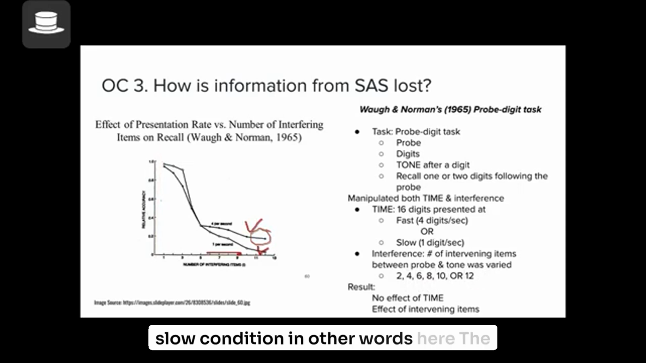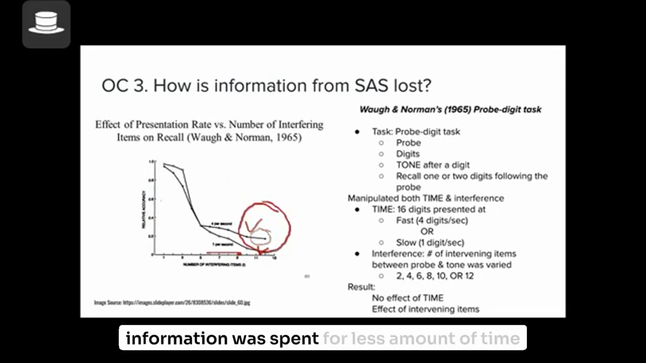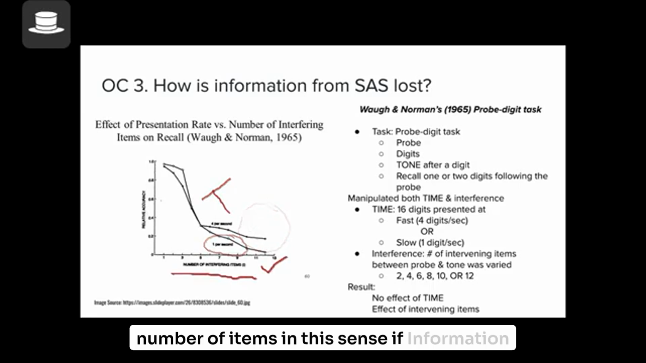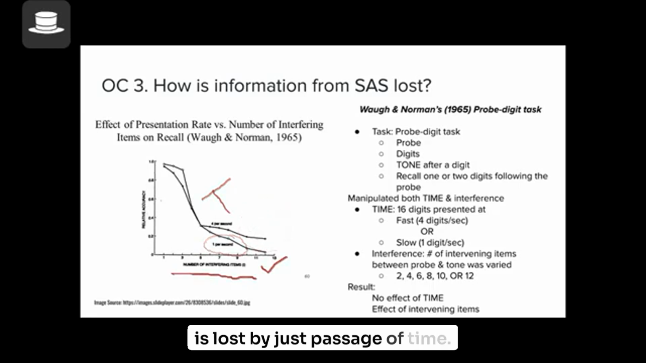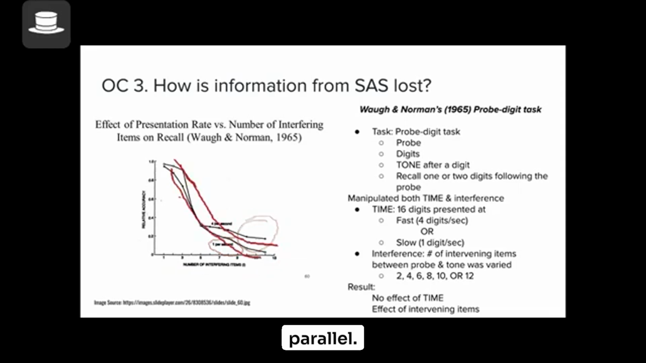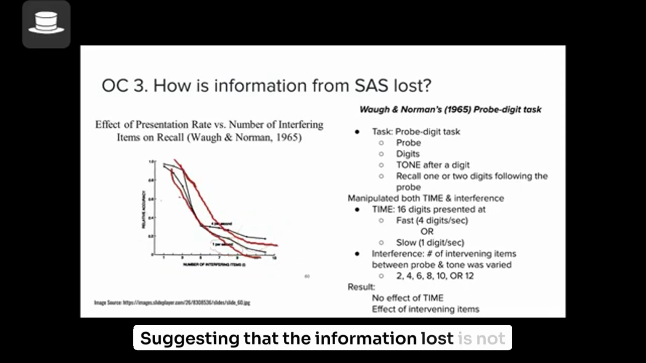In other words, here the information was held for a shorter amount of time. Here the information was held for a longer amount of time. Make sense? So they manipulated the time in this sense, and they manipulated the number of items in that sense. If information is lost by just the passage of time, you should see these two lines being different, because passage of time would be a factor. But you can see these two lines are almost parallel, suggesting that the information lost is not because of the difference in the passage of time.